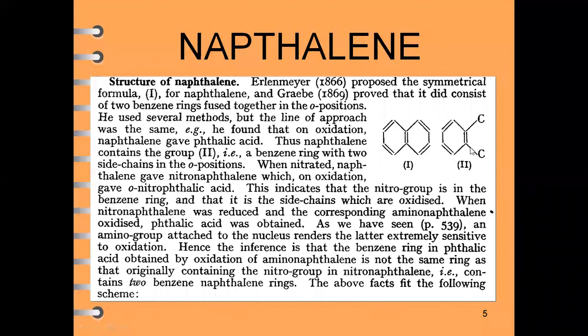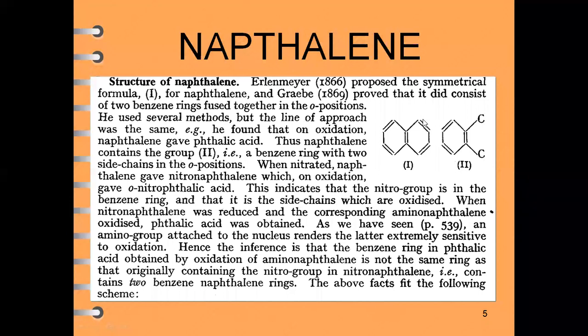So there will not be any disturbance in the phthalic acid. The nitro group is substituted in the benzene ring, and that side chain is not oxidized. When we reduce the nitronaphthalene, the nitro group is converted into aminonaphthalene, and again we can oxidize this to generate phthalic acid. That means if we oxidize, nitrate or aminate the naphthalene, no reaction takes place at these two carbon atoms.